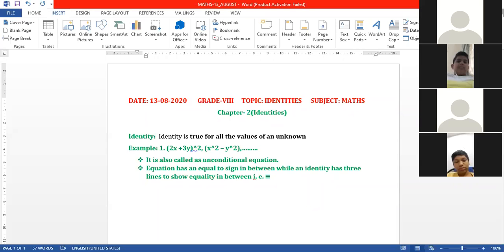However, identities are also sometimes expressed with the equal sign.